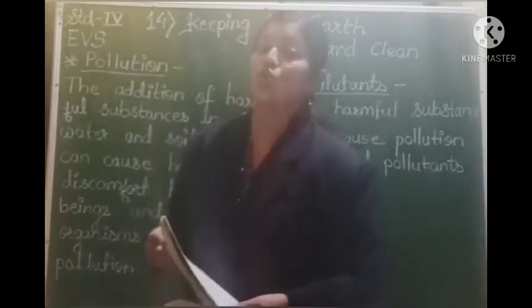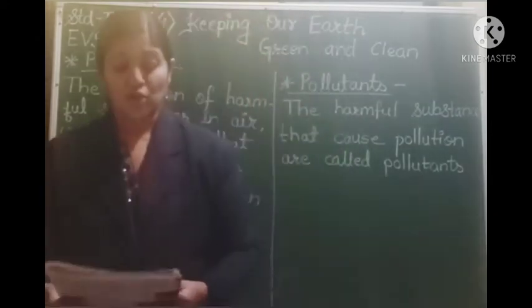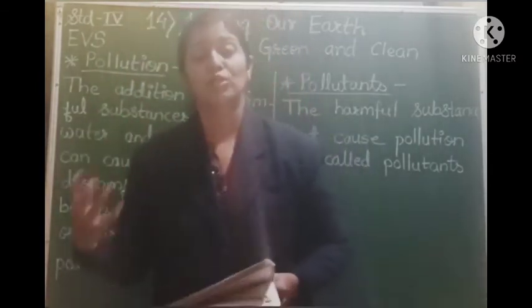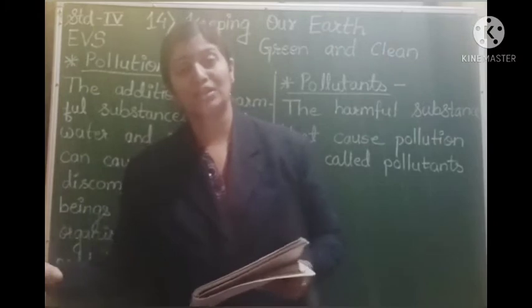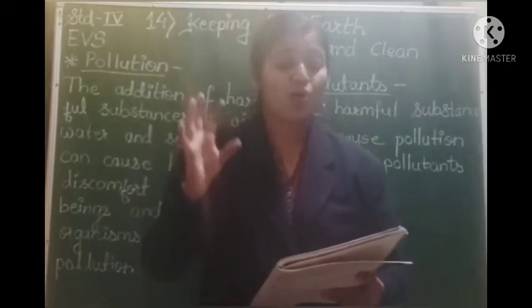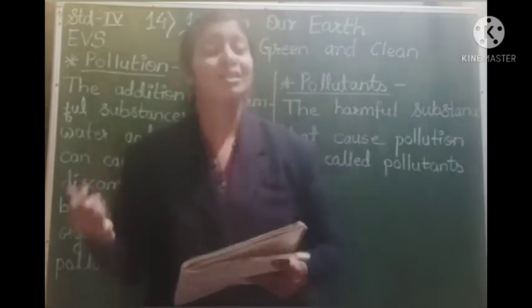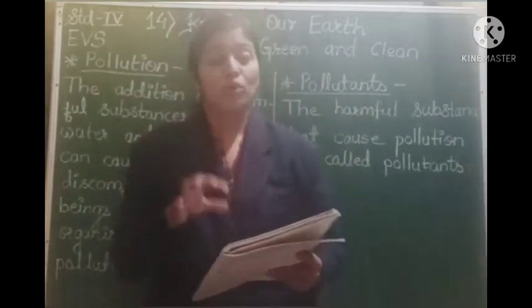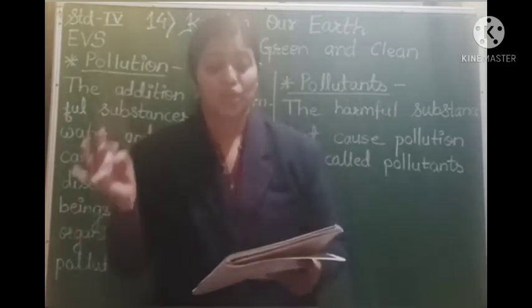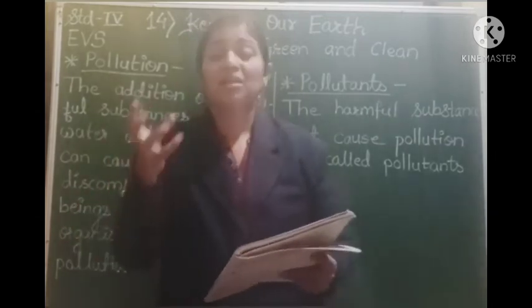The next is non-biodegradable waste. The waste that does not decompose or does not mix up with the soil even after a long time is called non-biodegradable waste. So what are the things that are included in non-biodegradable waste? Things like plastic, glass, thermocol, metals, and rubber.